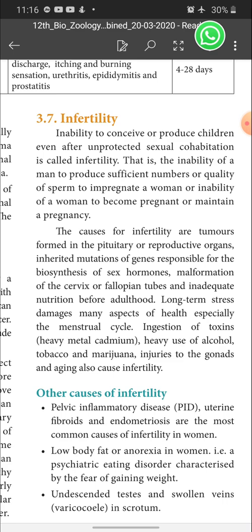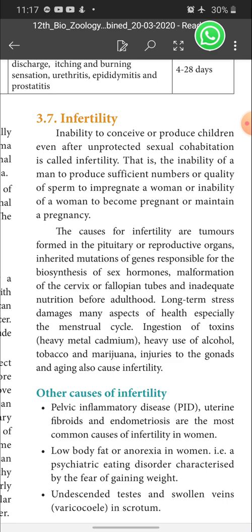Inability to conceive or produce children even after unprotected sexual cohabitation is called infertility. That means when couples have unprotected sexual contact, they are not getting conception, and this condition is called infertility.